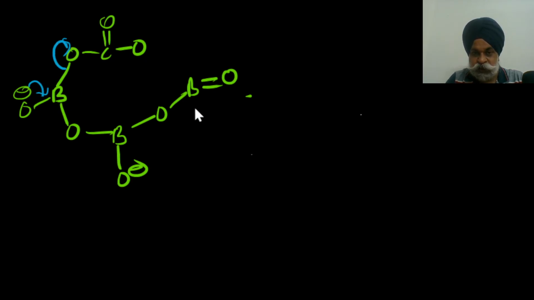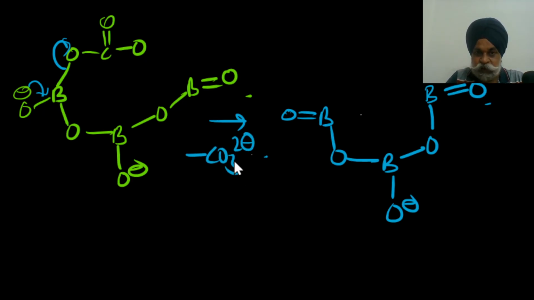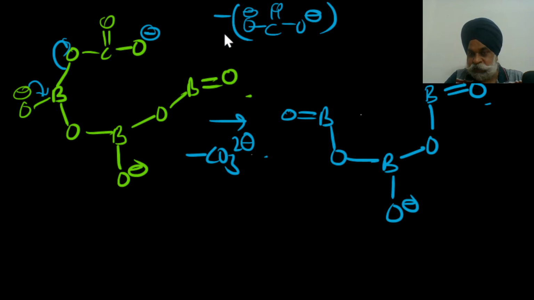So if you throw this out, what you would get here is double bond OB, this is O, B, this is O negative, O. Are you feeling that we are going towards the borax? And what came out is the carbonate ion, CO3 2 negative, because this was also negative. So this CO3 anion came out of the system. It got subtracted, and you are getting this.